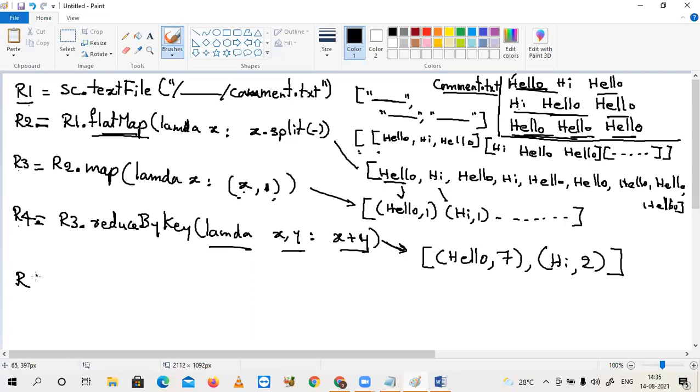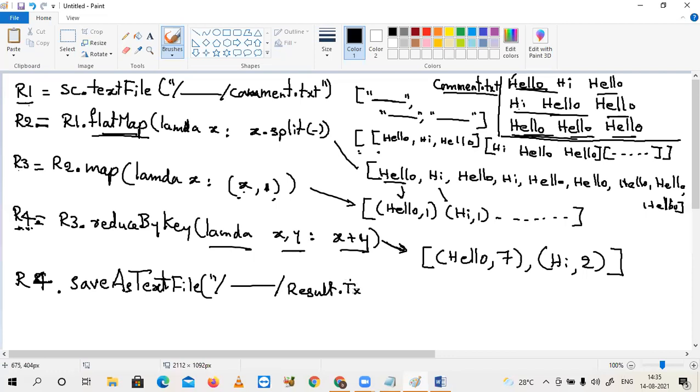Now I am saying that R4, your processed result, is in the recent RDD, R4. R4 dot save as text file. And I am giving my output file path, that is the result.txt. All of you observe this.